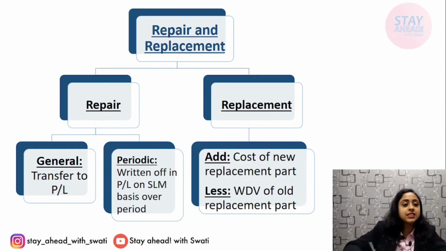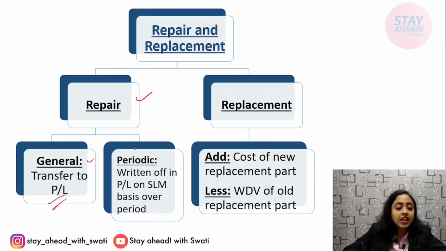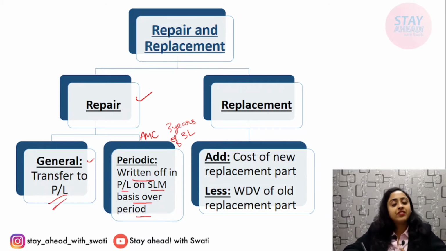Okay. Next comes repair and replacement. In case of repair, if it is general, it is directly transferred to P&L. Whereas if it is periodic, that means AMC. For example, you have taken AMC of any machine, for example, annual maintenance contract for 3 years, of rupees 3 lakh. Then this amount will be written off in P&L on SLM basis over the 3 years. That means over 3 years, 1 lakh will be transferred to P&L every year. Okay, if it is periodic, then it will be divided on SLM basis and will be transferred to P&L over the period of such contract, and if it is general, it will be transferred to P&L directly.